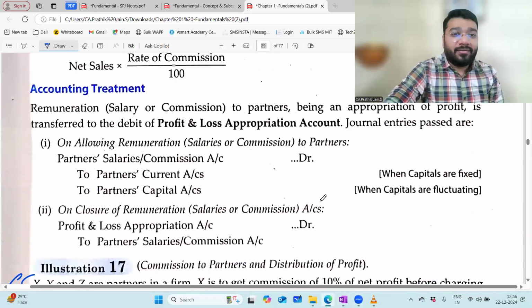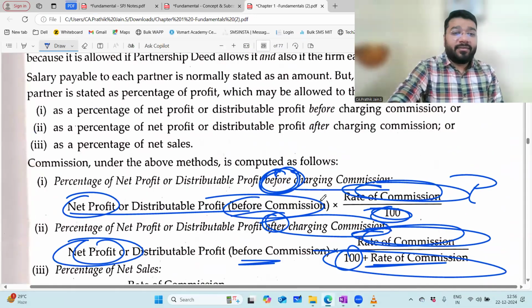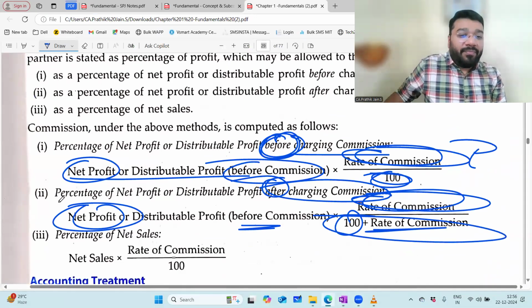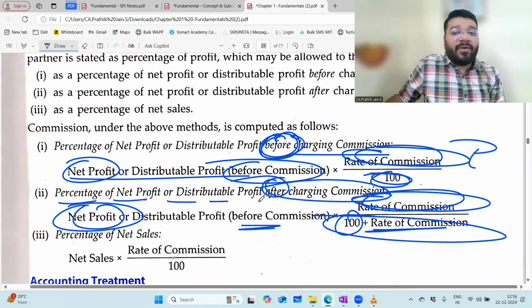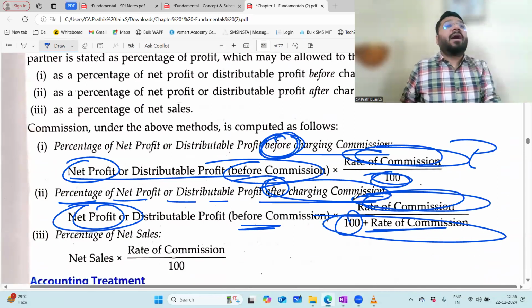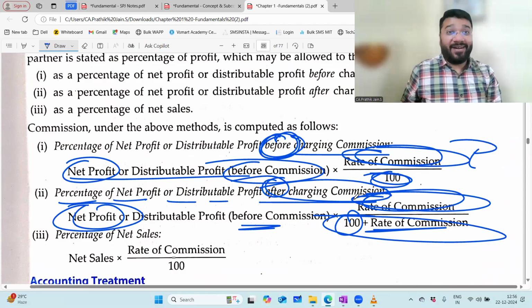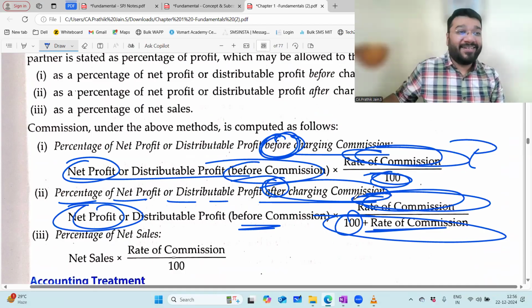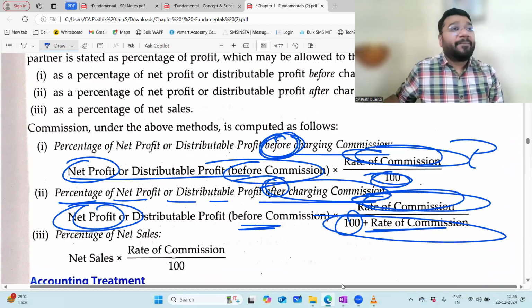Look at the wording here: percentage of net profit or distributed profit after charging commission. In the formula where they said X's commission, Y's commission. Common sense. I see. Can you please elaborate your common sense?